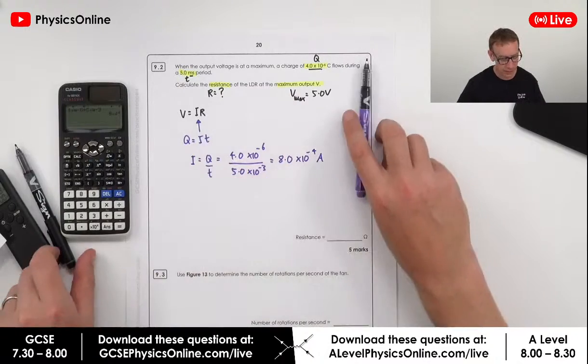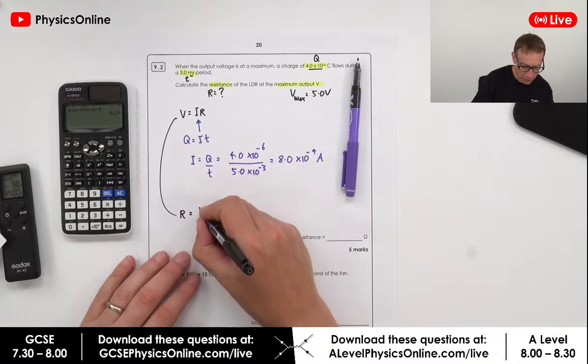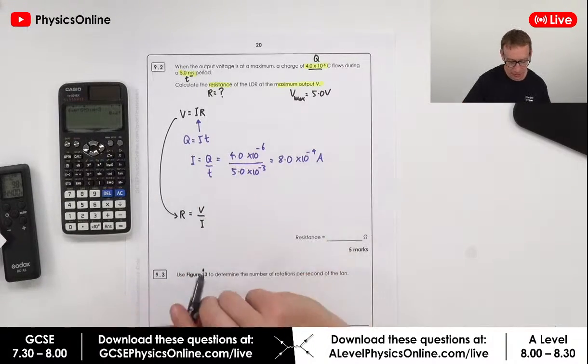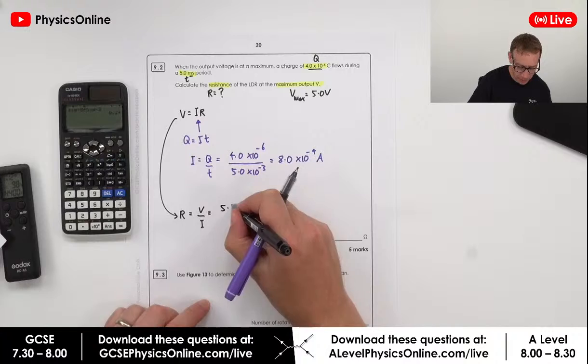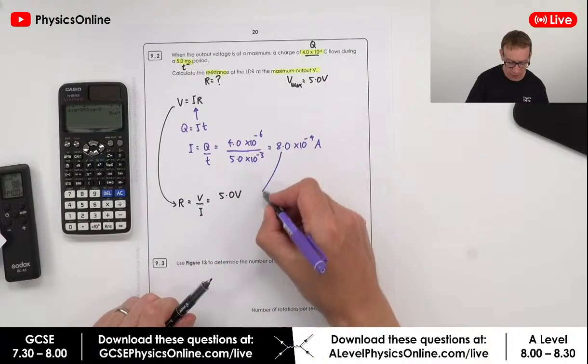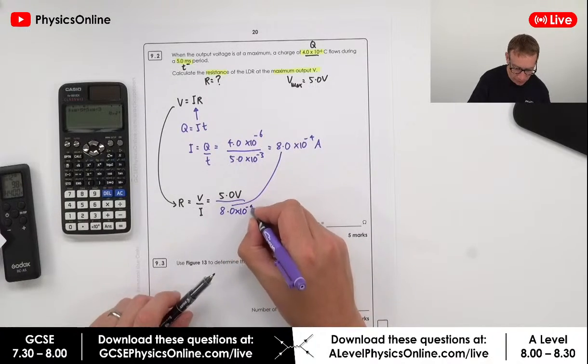Now we need to know R, so we're going to use this equation here and rearrange it to say that R is equal to V divided by I. Now the potential difference is equal to 5.0 volts, so that's something we've got from the graph. And then this is the current up here, which is equal to 8.0 times 10 to the minus 4.